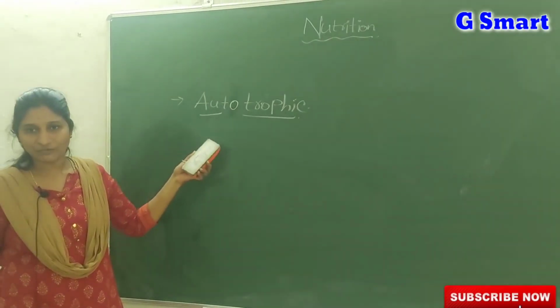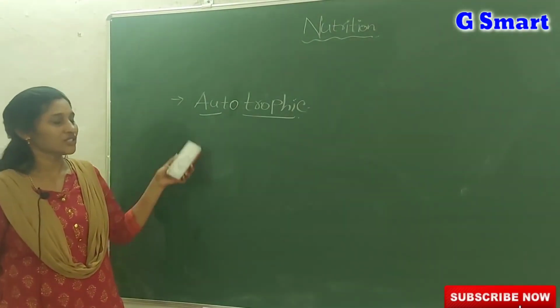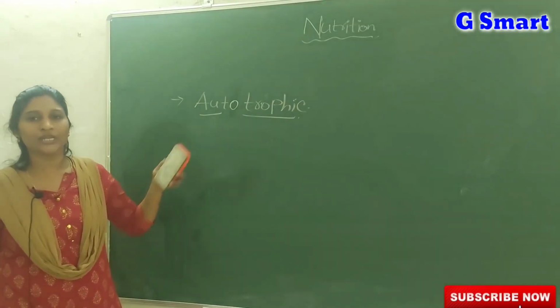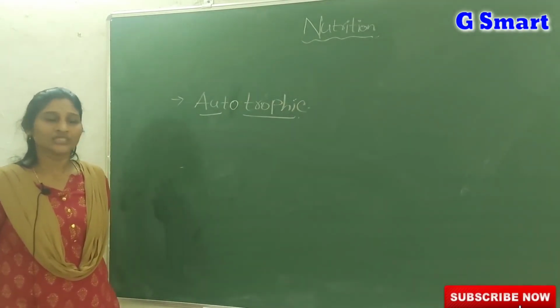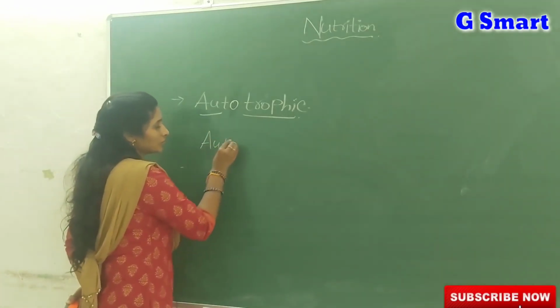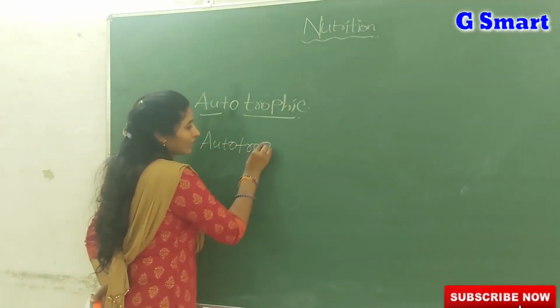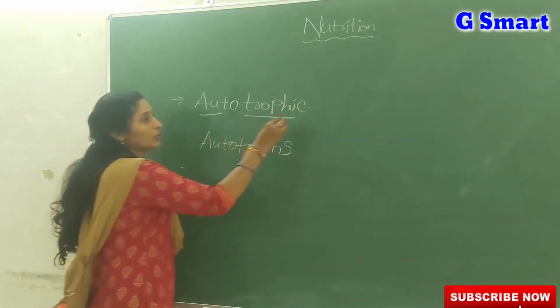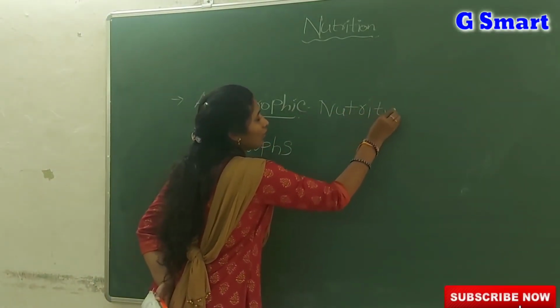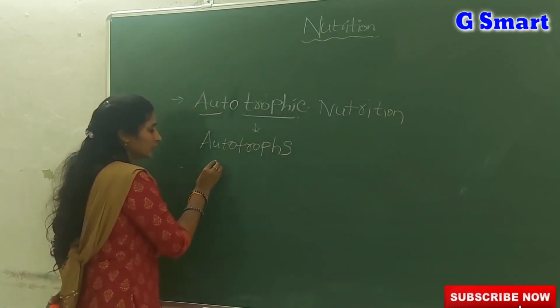Auto means self, we already know that. The organisms which are capable of preparing their own food using simple inorganic raw materials are called autotrophs.